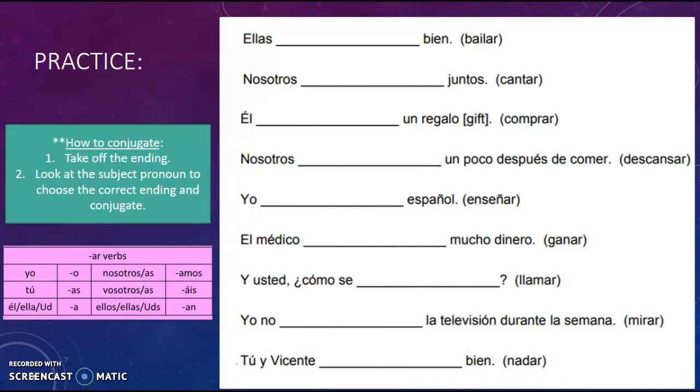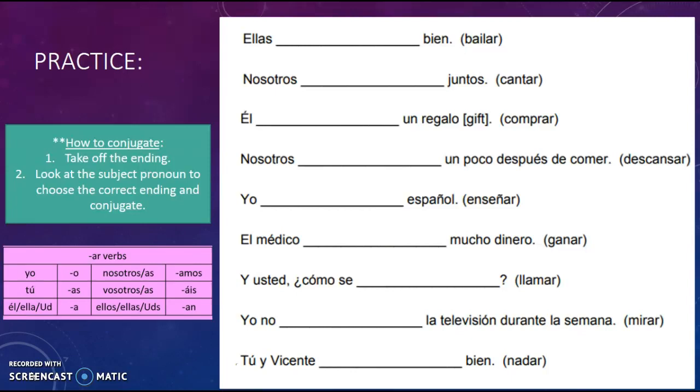Okay, so now let's talk about how that transfers into sentences. So you saw in the chart there how to do it with one whole verb, okay? But we don't walk around talking like that. We don't just say, I sing, you sing, he sings. We make sentences like, I'm singing a song, are you singing a song? Things like that, okay? So that's where we want to get to. And so that's why we practice in our charts, and then we can move on to actual sentences, which is what you'll be doing on this quiz.